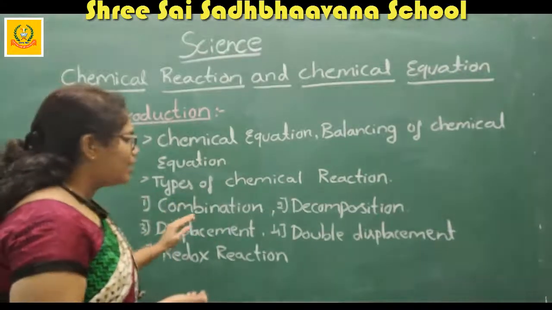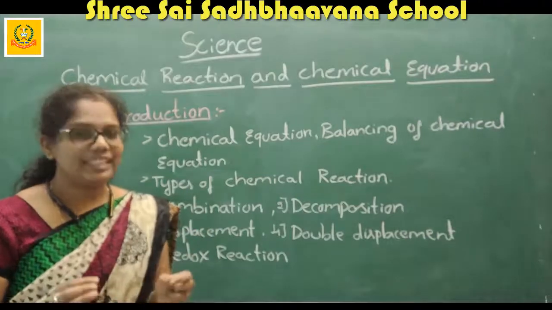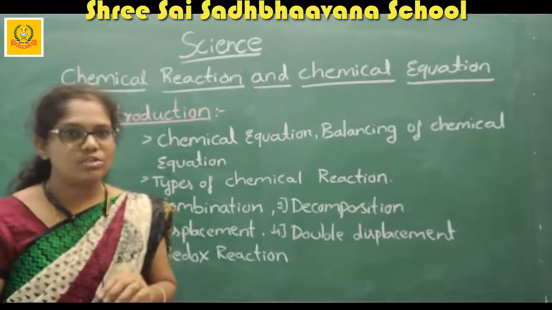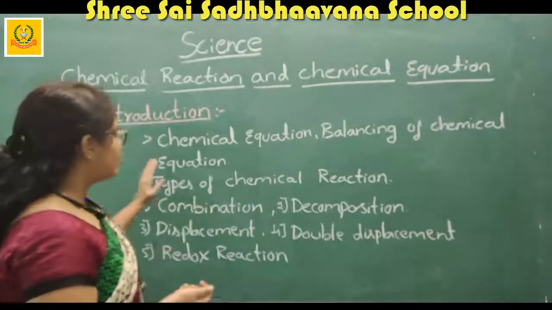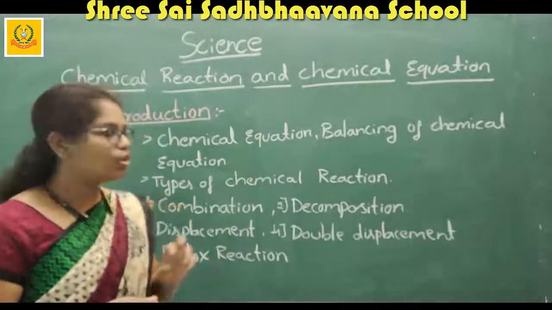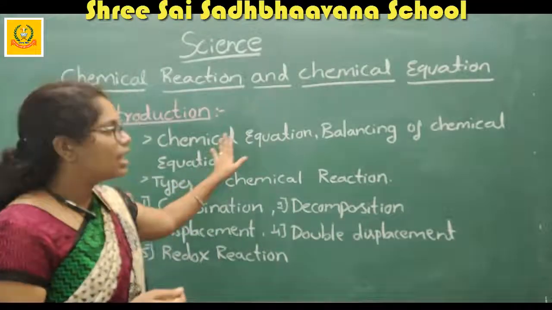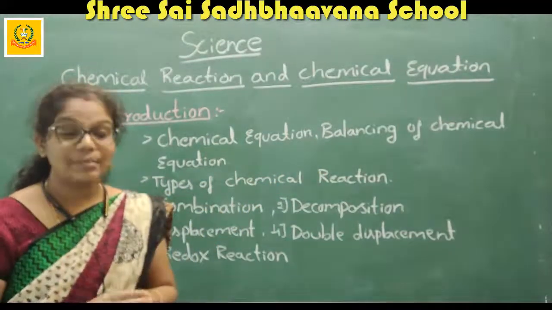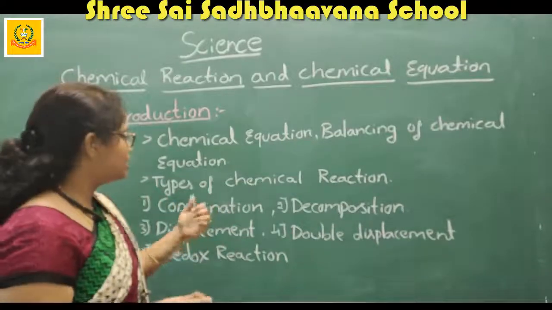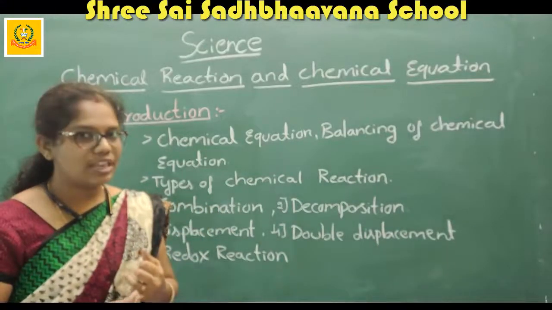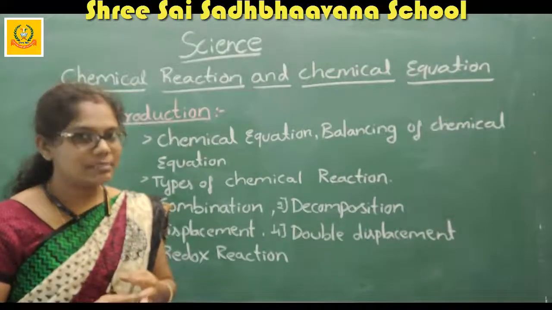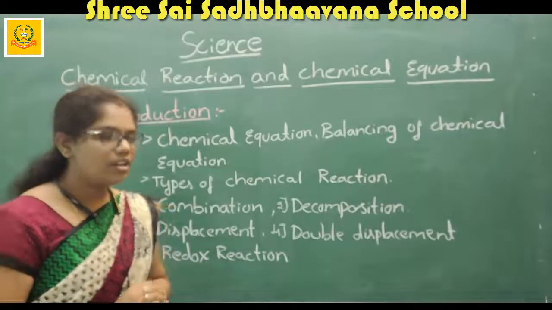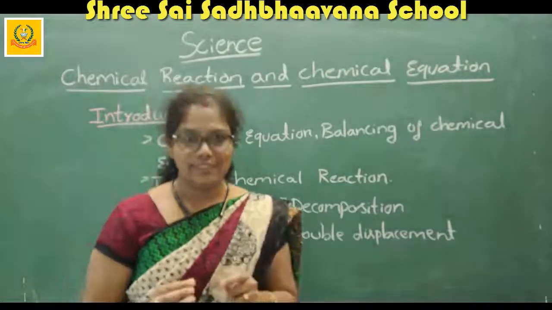These are the 5 types of chemical reactions we are going to study in this chapter. One more time, I will give a brief introduction for this chapter. What are the things that you are going to discuss in this chapter? First, you are going to study what is a chemical equation and balancing of chemical equations. Next, we are going to study the types of chemical reactions. In that, the first one is the combination reaction, decomposition reaction, displacement reaction, double displacement reaction, and we are going to discuss the redox reaction. These are the topics we are going to study in this chapter.